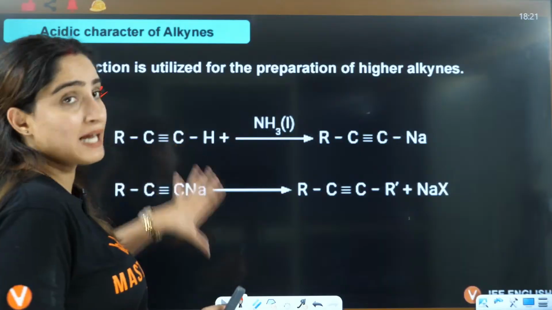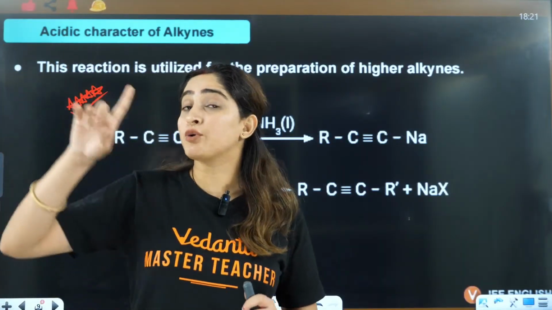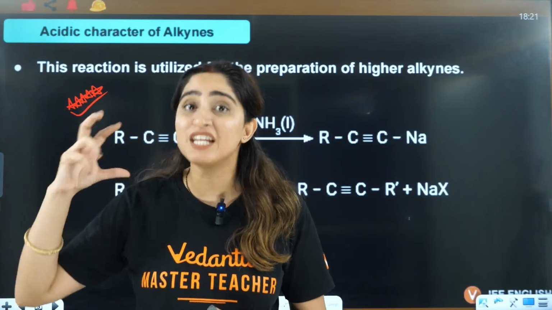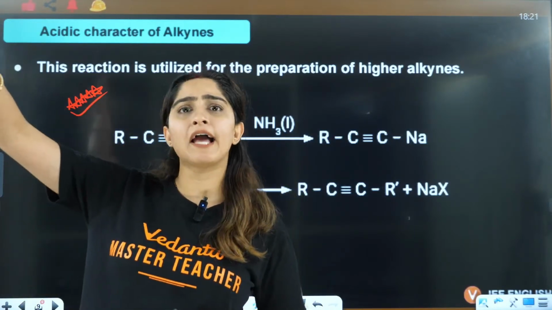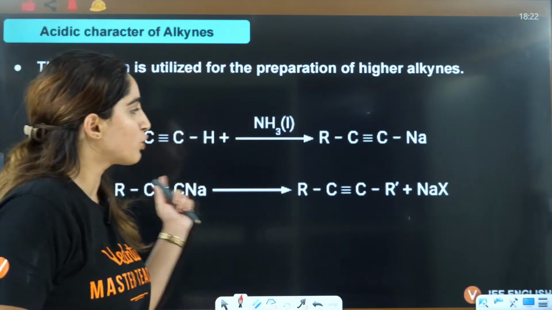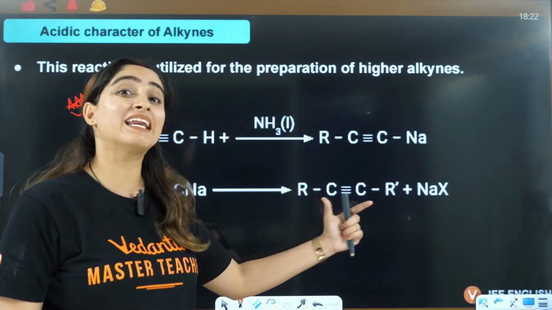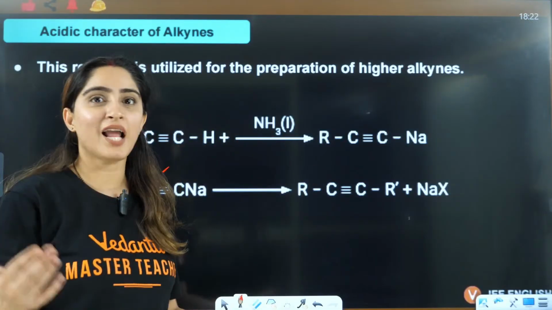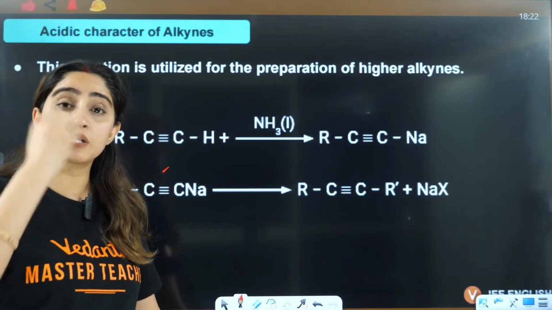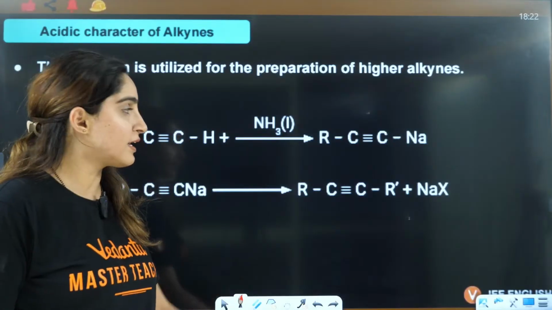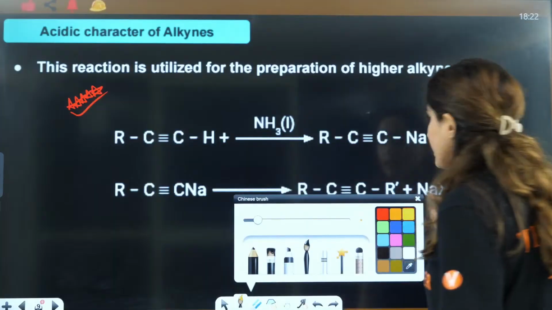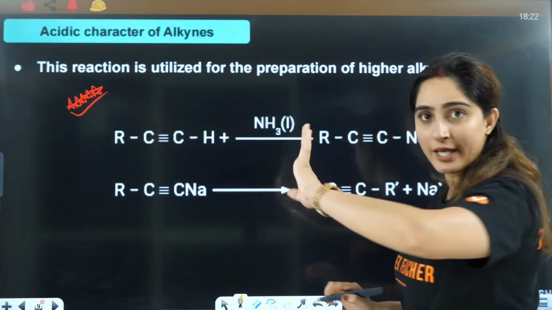They will start from alkyne. Firstly, do you remember the preparation of alkyne? From calcium carbide, from magnesium carbide. They will start the reaction from calcium carbide, right? Then from that they will show you some reaction like this. Then you will increase the alkyne chain. Then there are other reactions of alkyne also that they can show you, right? So this is how chain reactions they can ask you in the exam. So every single reaction that you see here is important, especially the one that I'm marking important, right?